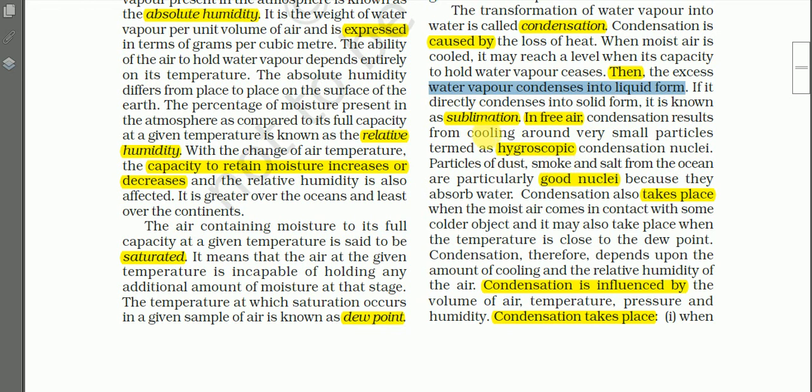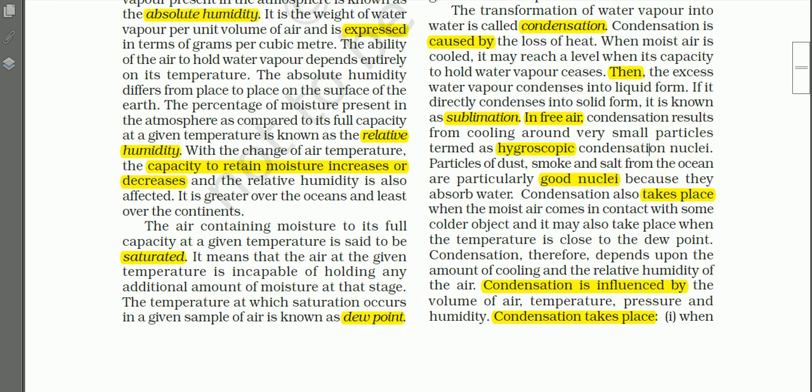And if condensation directly takes place in solid form, it is known as sublimation. If water vapor directly turns into ice, we call it sublimation, you have learned. And in the free air, condensation results from cooling around very small particles. The term is hygroscopic condensation nuclei. About this also we have learned earlier.